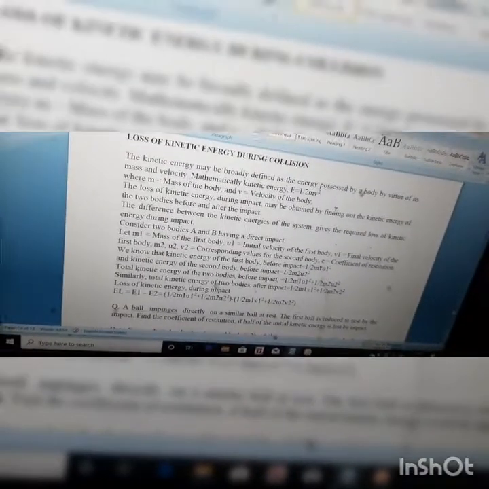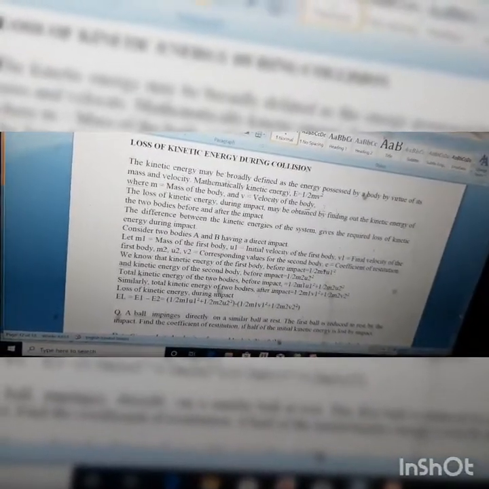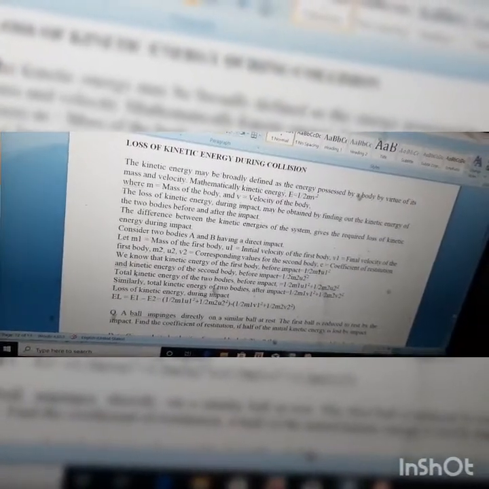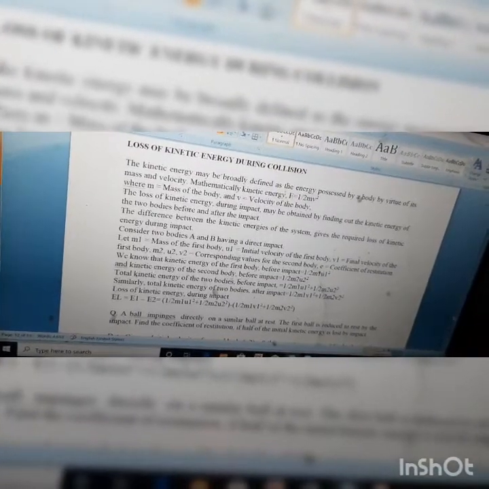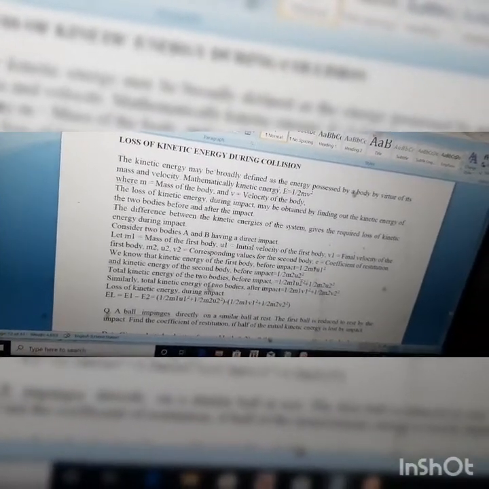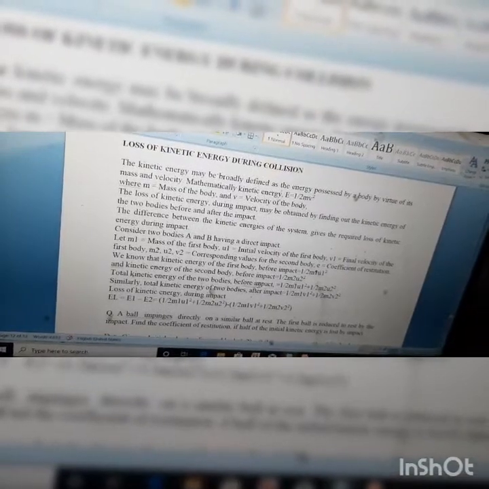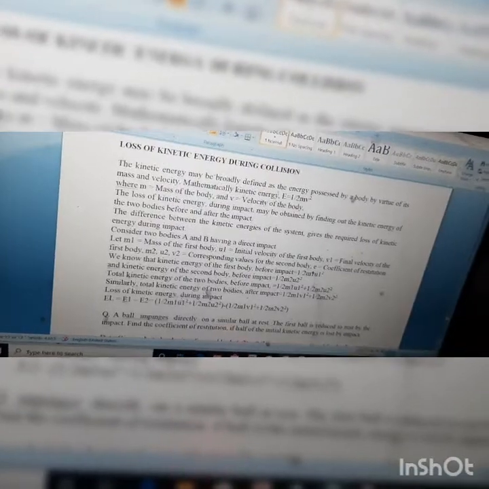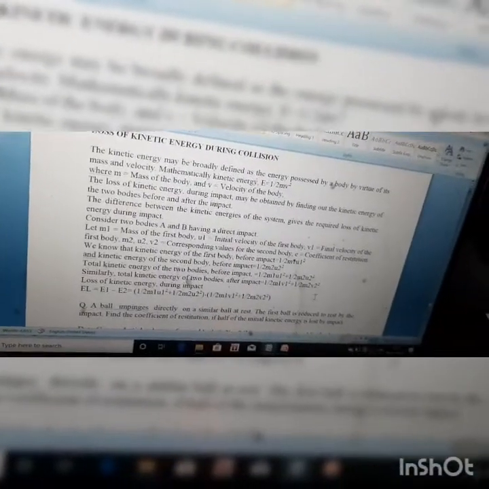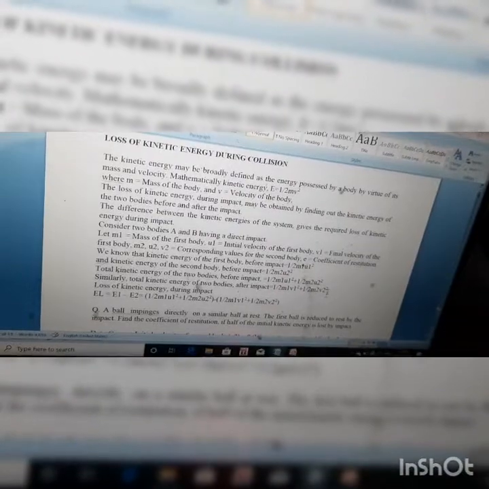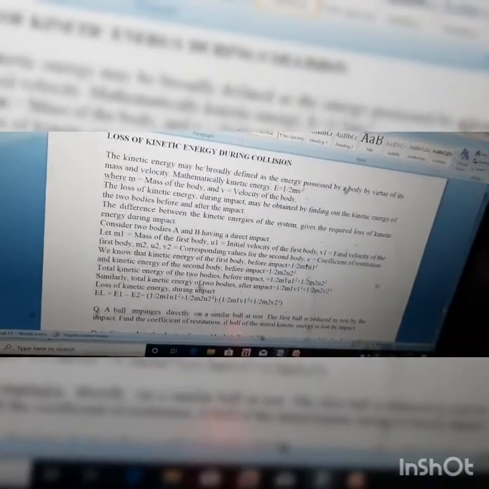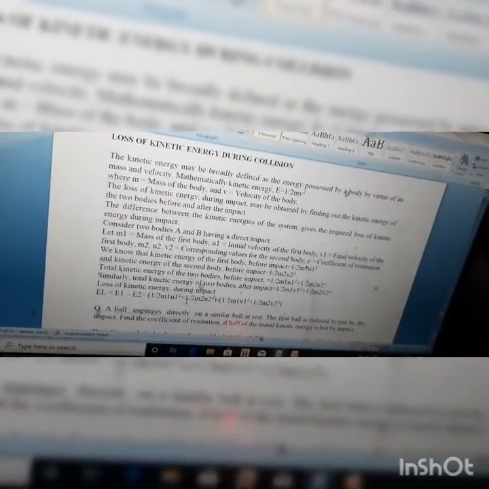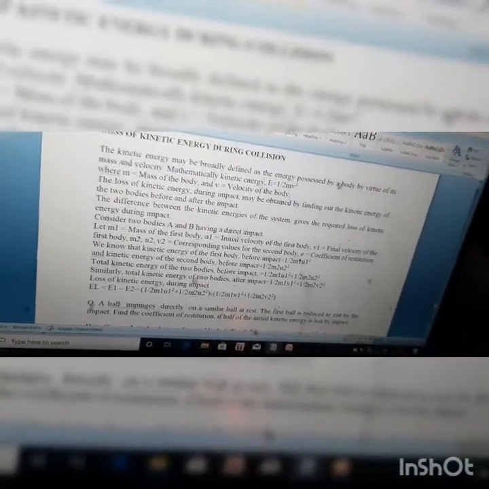So next one is loss in kinetic energy during collision. During this collision it will exchange some kinetic energy, I have already told you. What is the initial kinetic energy of the first ball? Half m1 u1 square. What is the kinetic energy of the second ball? Half m2 u2 square. So the total kinetic energy of the two bodies before impact is half m1 u1 square plus half m2 u2 square. The total kinetic energy of the two bodies after impact, where the velocity of the first ball is v1 and the second ball is v2, is half m1 v1 square plus half m2 v2 square. The loss is the difference between the kinetic energy before collision and after collision. So this is the loss in kinetic energy during impact.